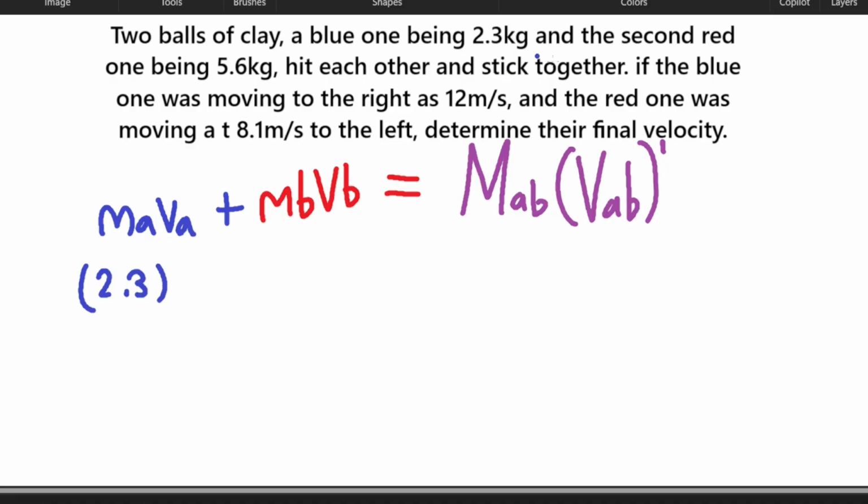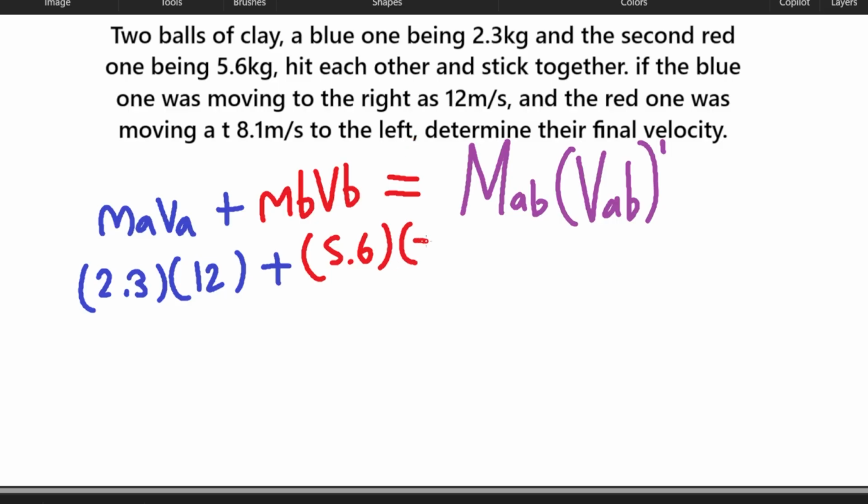2.3, because that's the mass of the blue one, multiplied by the velocity, which is moving to the right, so 12 meters per second, plus the mass of the red one, which is 5.6, and it's moving at 8.1 meters per second to the left.